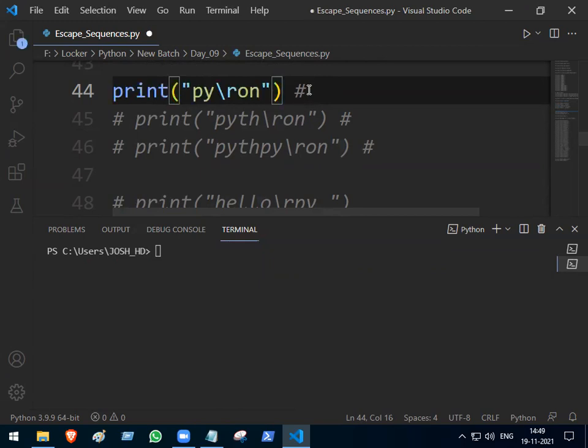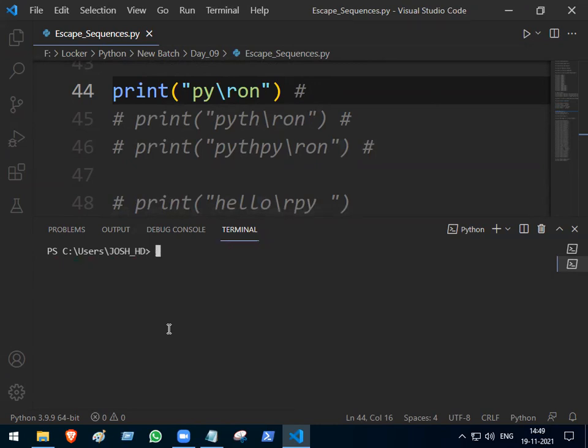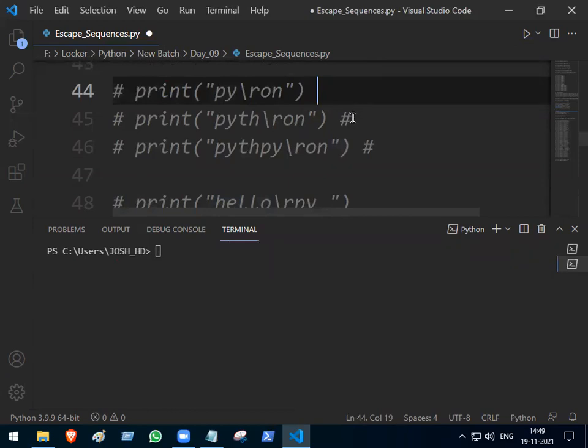Similarly, here suppose left side and right side are equal, it will only print the right side. How many characters does the right side have here? 2. Left side how many? 2. Means the right side is not less than the left side. So what will come only there? ON. I'll keep this in the comment part.